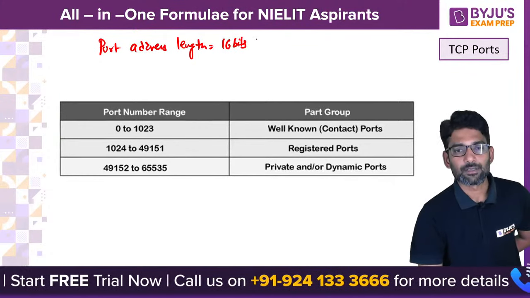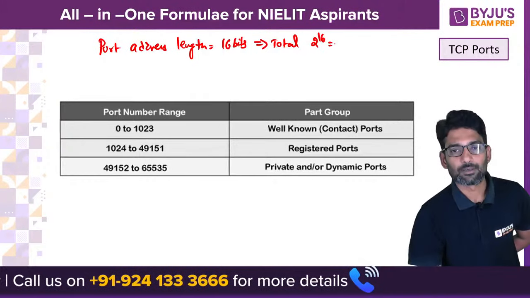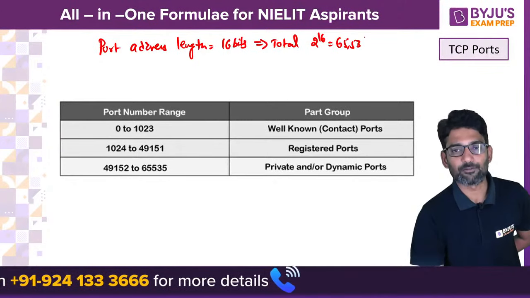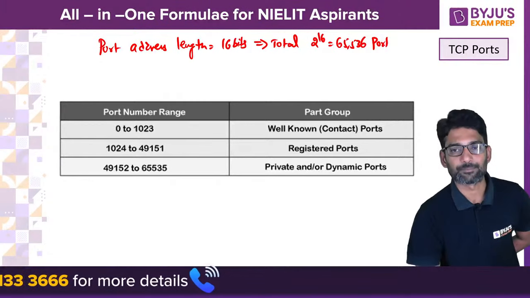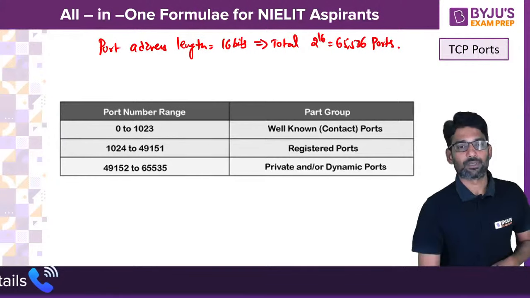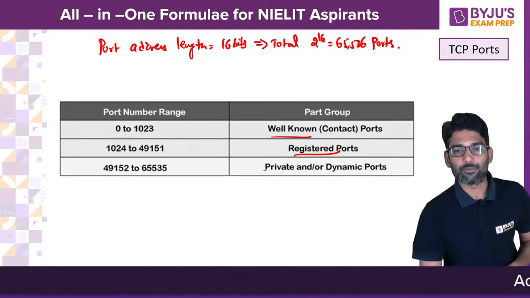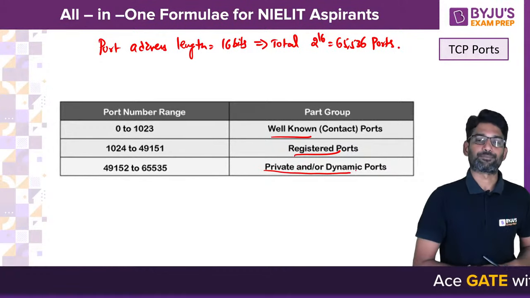That means a total of 2 power 16, or 65,536 ports are possible. These are divided into three groups: well-known ports, registered ports, and private or dynamic ports.